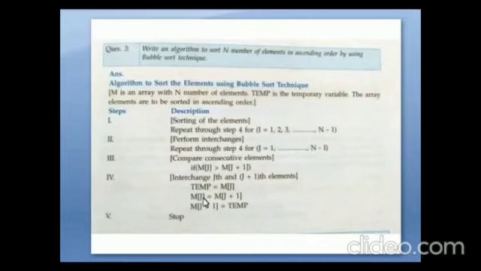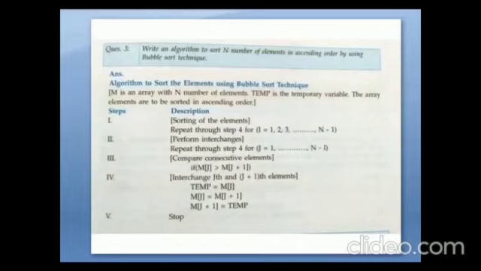For that we are using a temporary variable. In the temporary variable we are storing the first element. Then first element equal to the next element. The next element is stored in the temporary variable. Then stop the program. So this is the technique that we are using for the bubble sort.